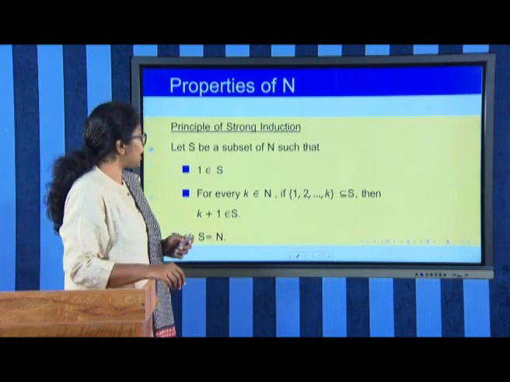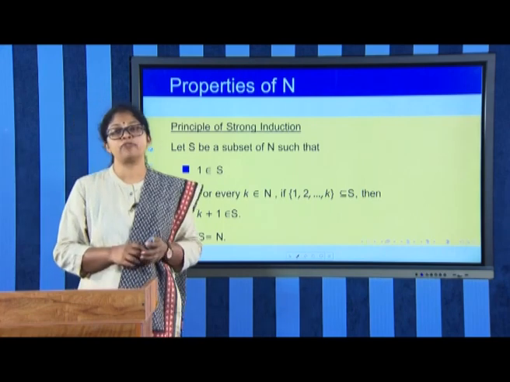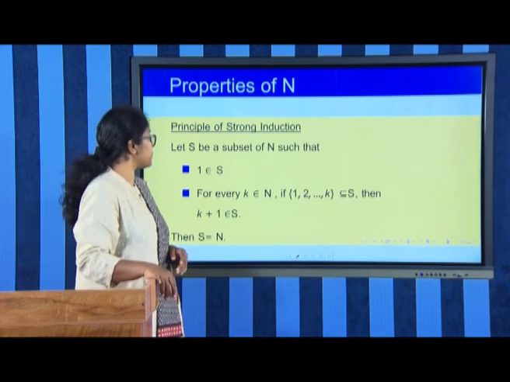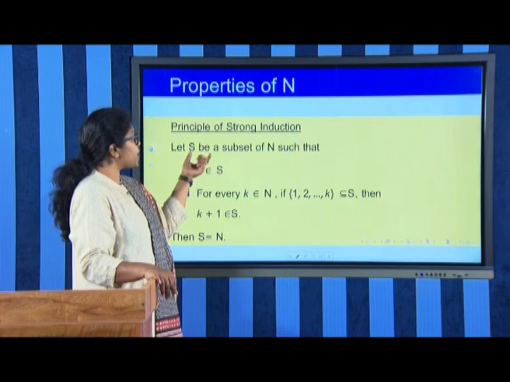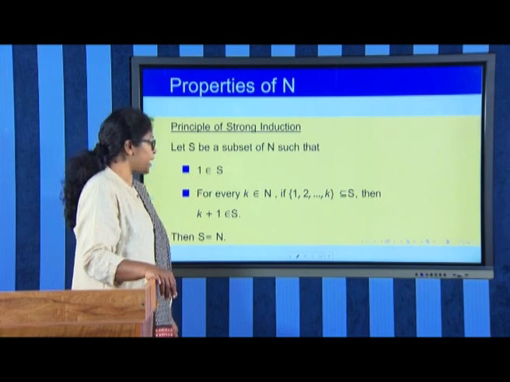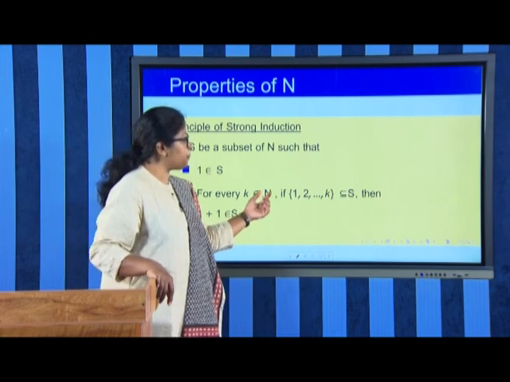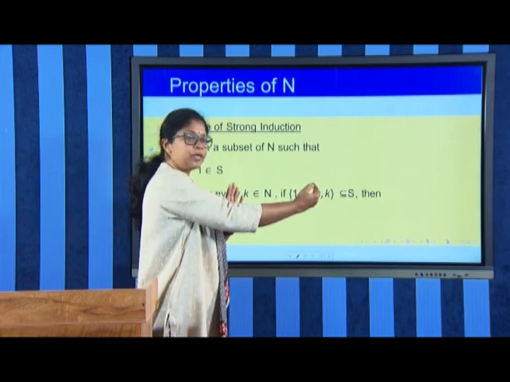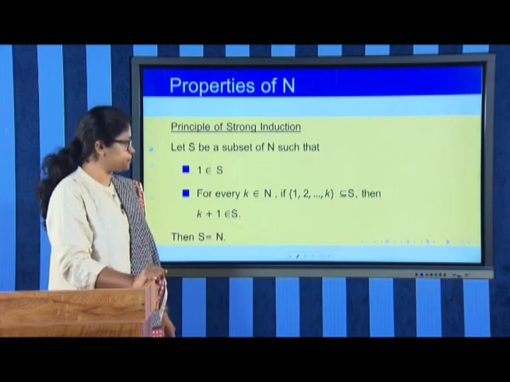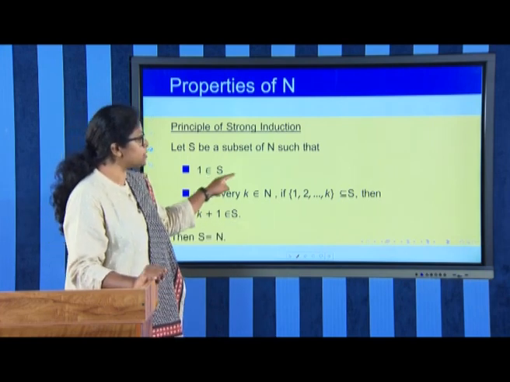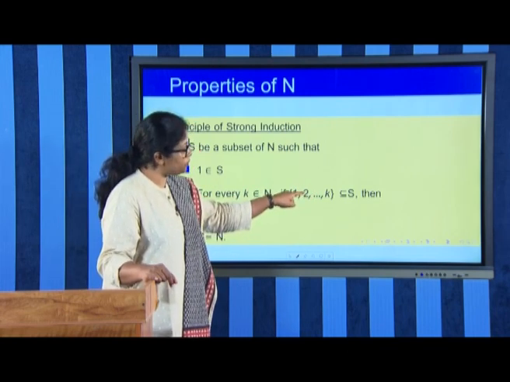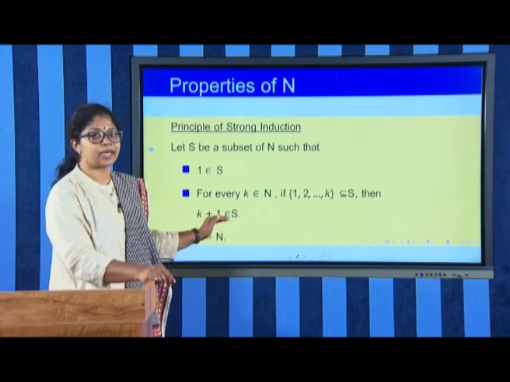Now, we have another form which is called the principle of strong induction, which is a bit stronger version of mathematical induction, which states that if S is a subset of the set of all natural numbers such that 1 belongs to S, and for every k, if the set of numbers from 1 up to k is contained in S, then k plus 1 is in S. So, that means if 1 belongs to S, the singleton set {1} is contained in S, and therefore 2 is an element of S by the second condition.